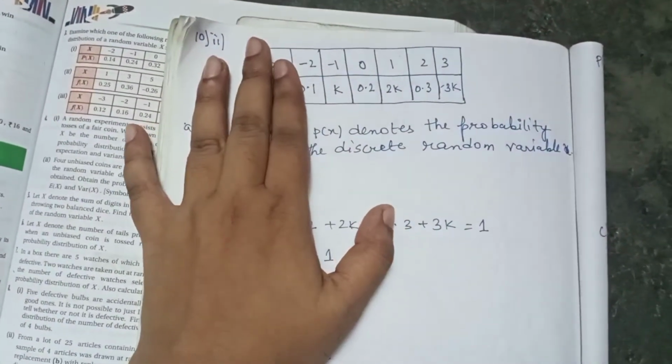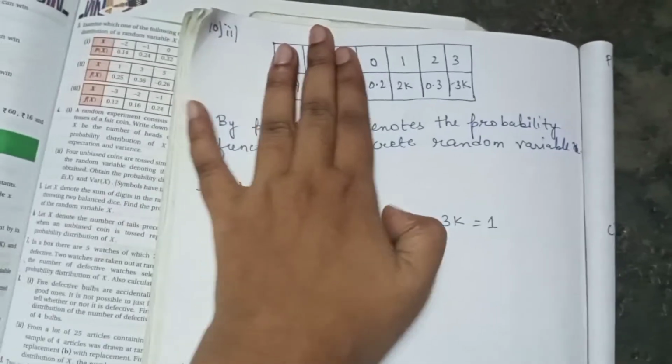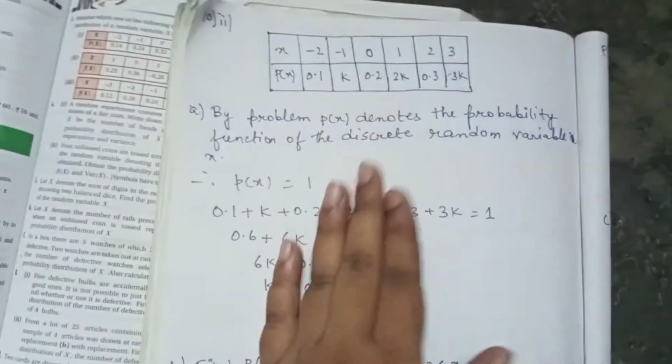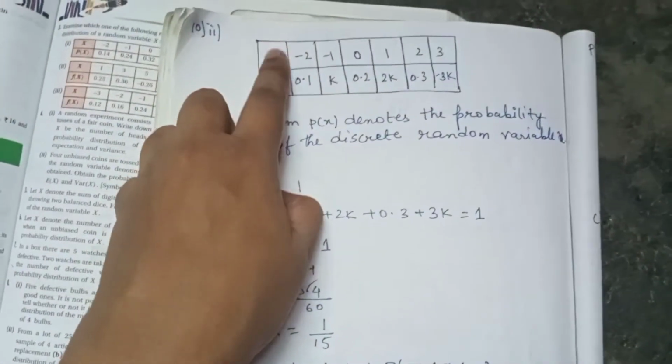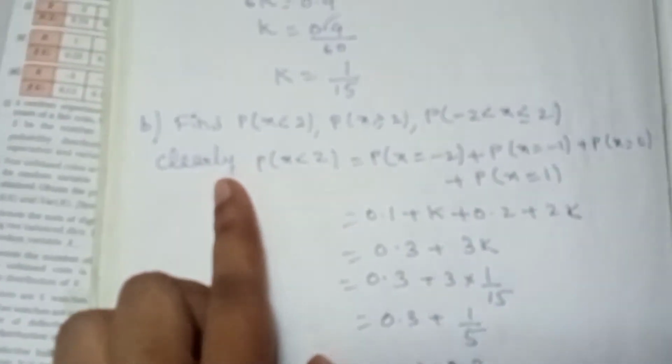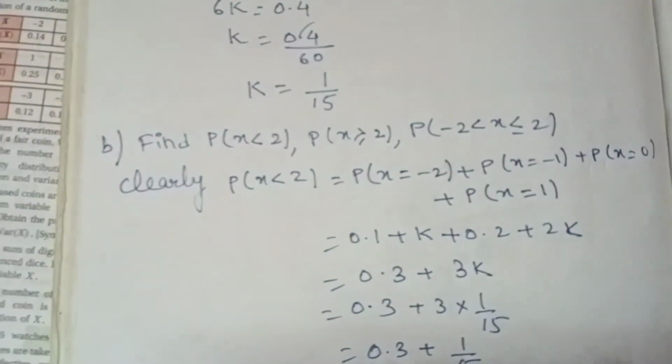Less than 2 means we have to take only -2, -1, 0 and 1. We will not go to 2 and 3. Why? Because they are saying x is less than 2. Less than 2 means up to 1 we will go. That is why I have written here. See this one clearly.